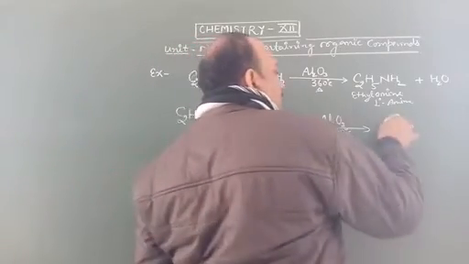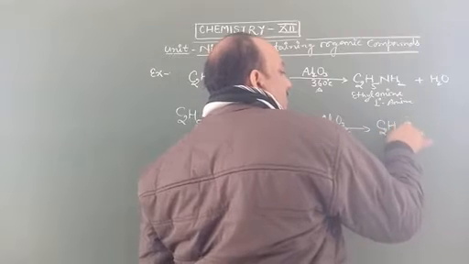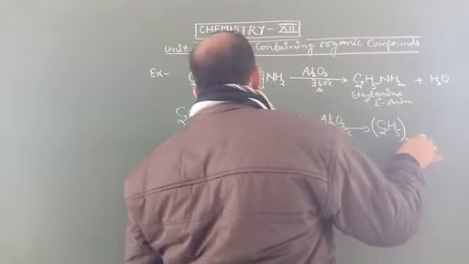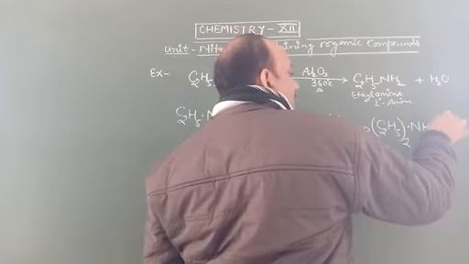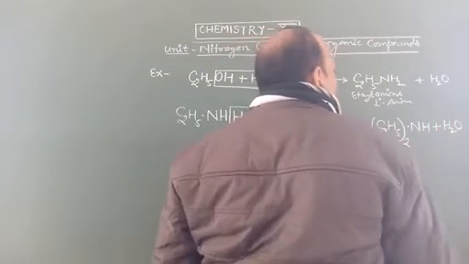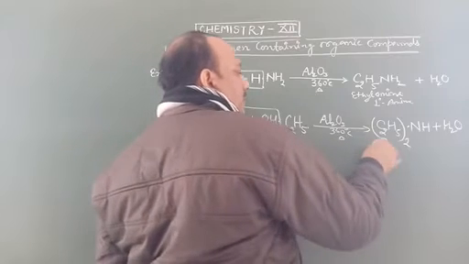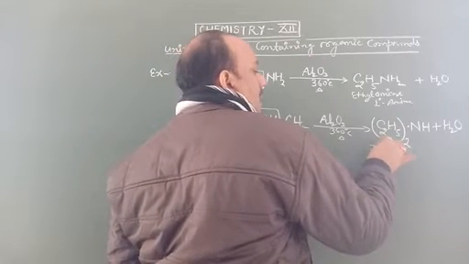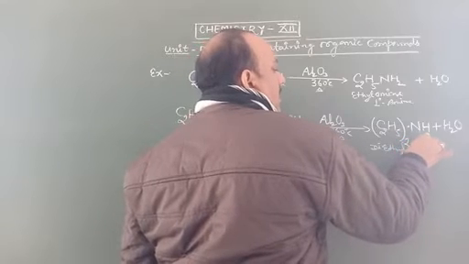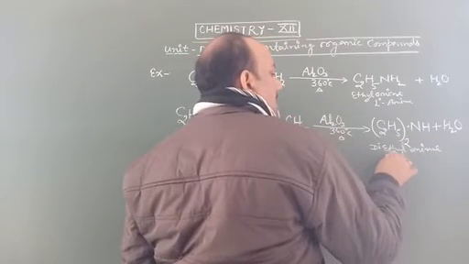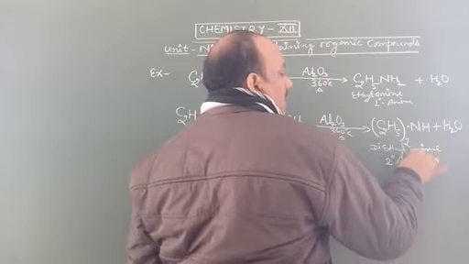The formula of the 2 degree amine is (C2H5)2NH plus H2. It is known as diethylamine. It is a 2 degree amine.